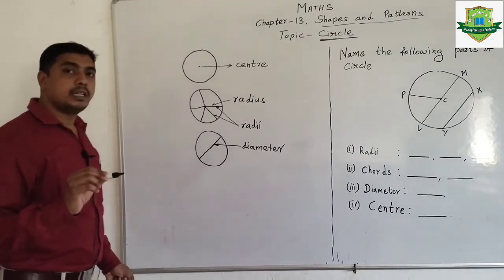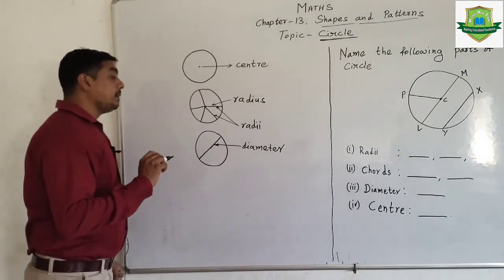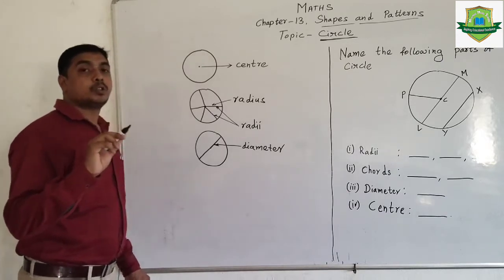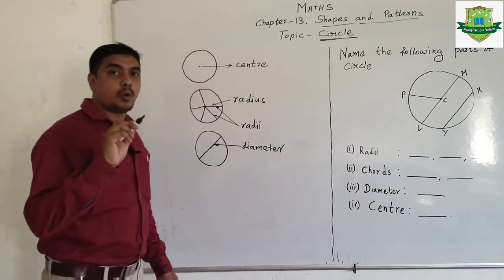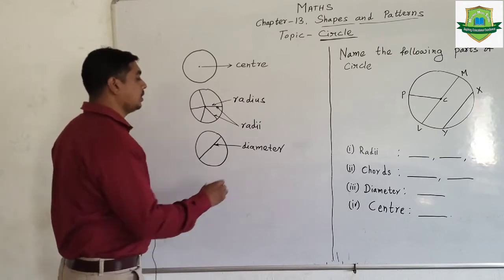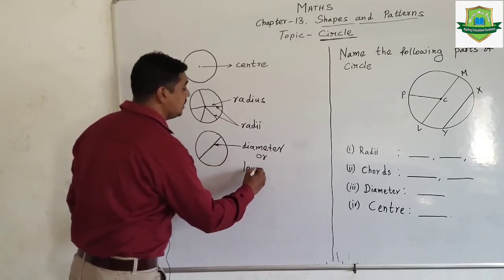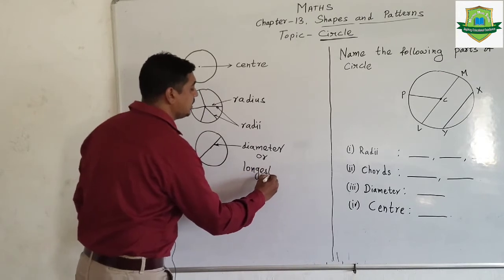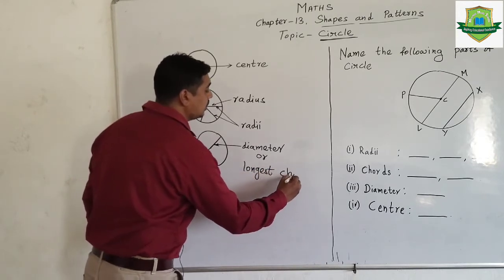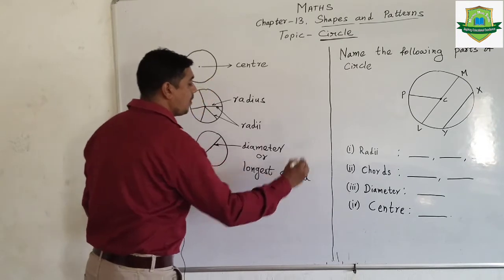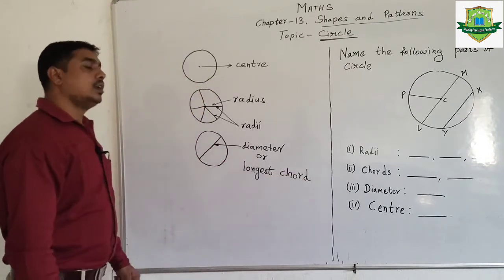Dears, here remember that diameter is also known as, or also called, the longest chord. L-O-N-G-E-S-T, longest chord of a circle.